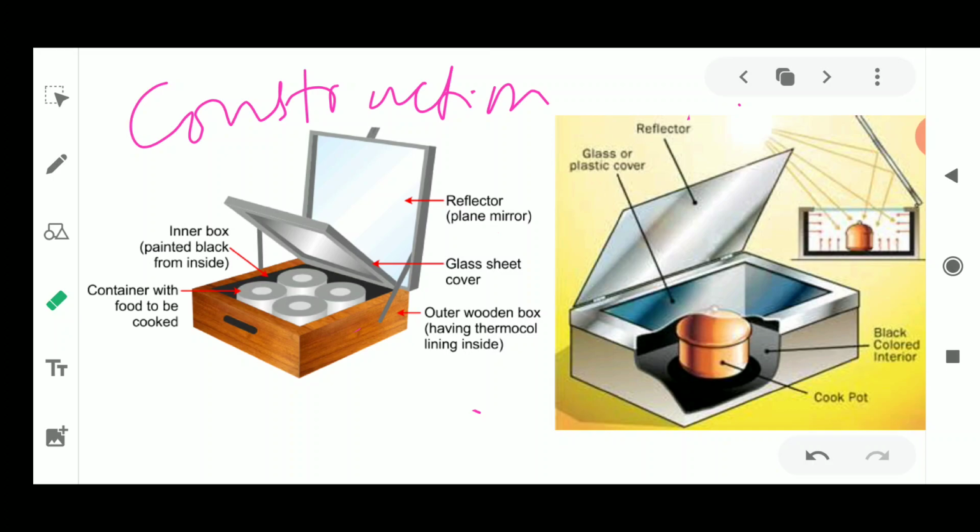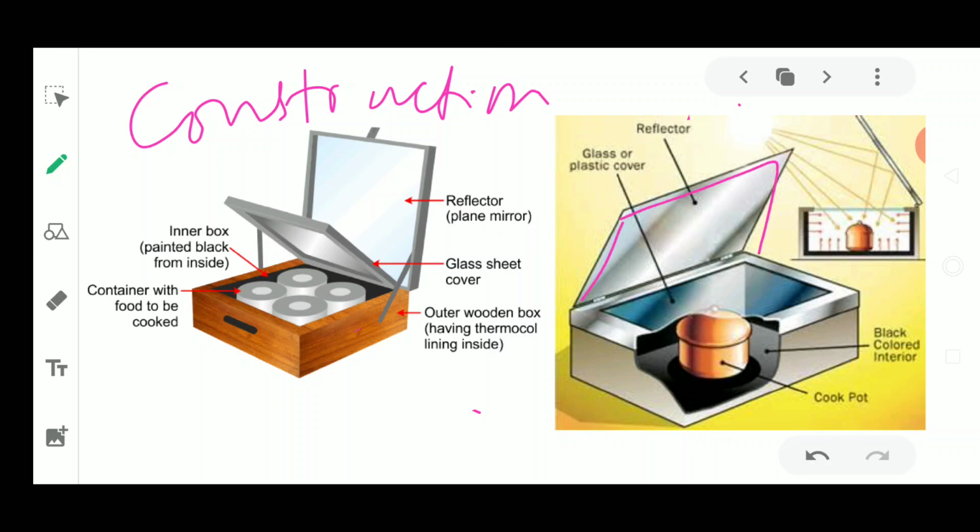Now, as you could see, the construction of the box type solar cooker contains these many things. We can see the working. It is very easy to understand the working of this solar cooker. Now, what is the working of this solar cooker? This solar cooker consists of this reflector, which is good.